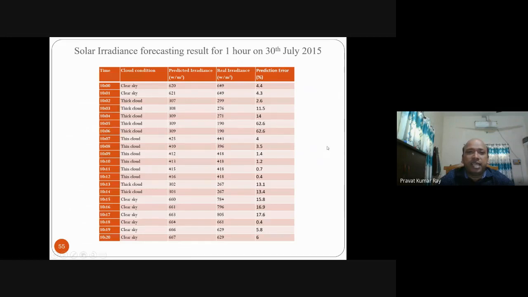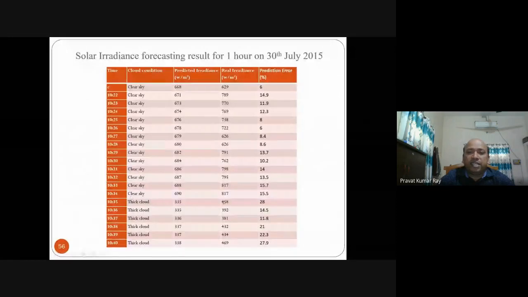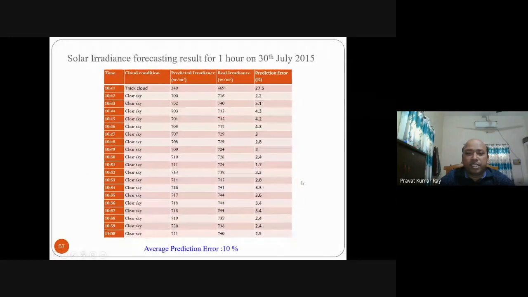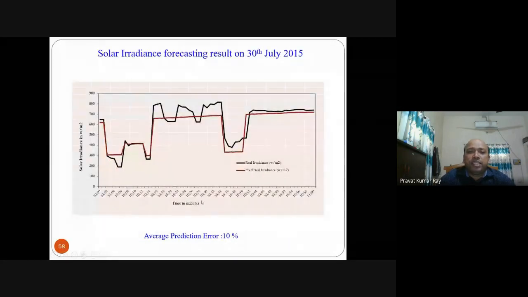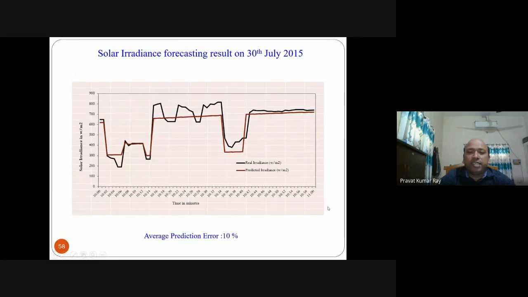This is the result: clear sky, thick cloud, what is the error? In some cases the error is more, in some cases the error is less. So the average error found is 10%, that is the average prediction error. This is the curve, real irradiance, predicted irradiance, and we found the average error is 10%.